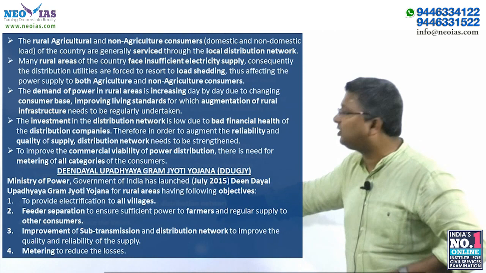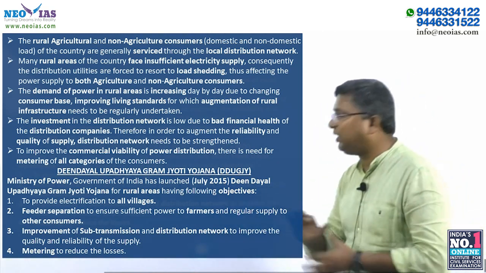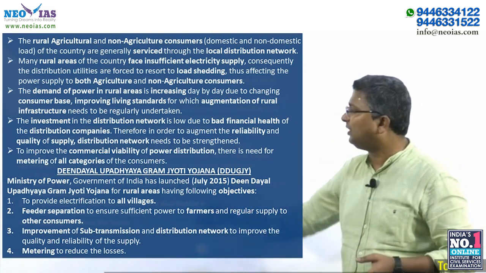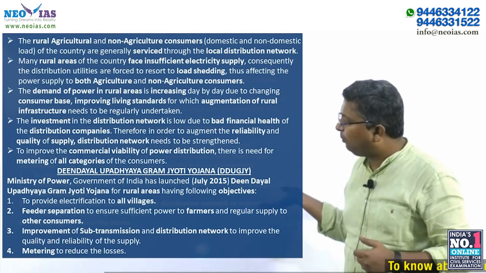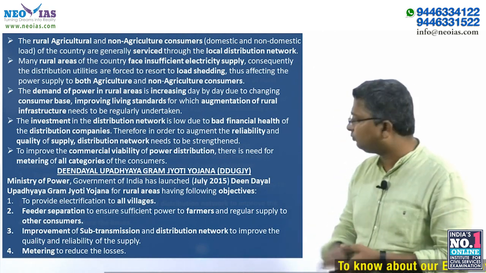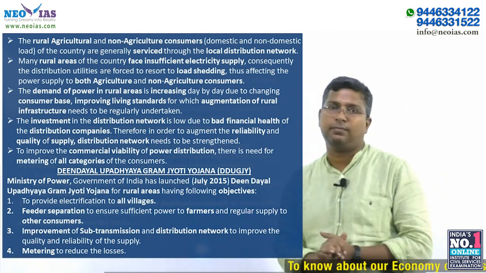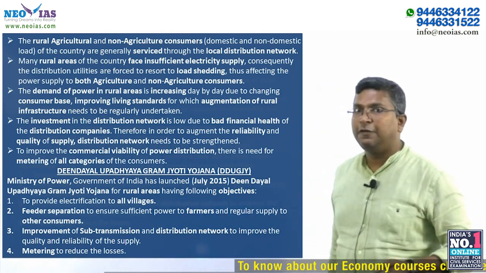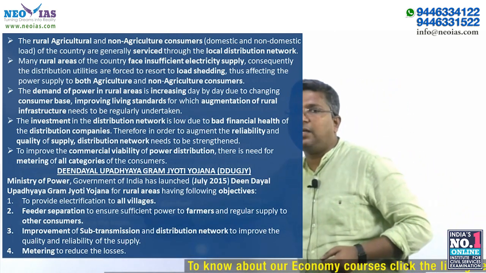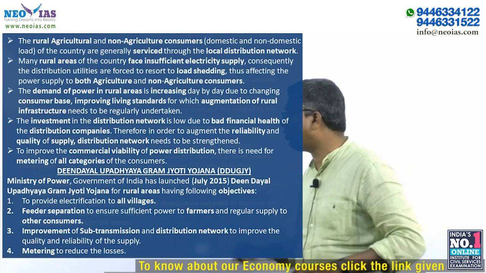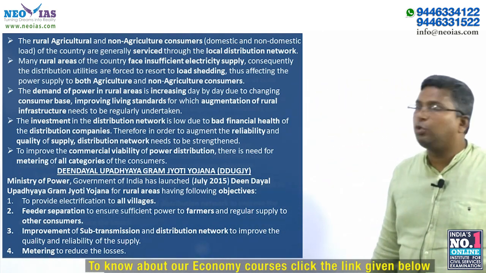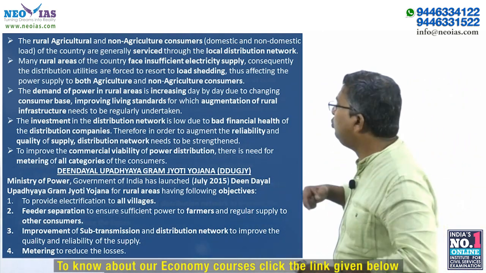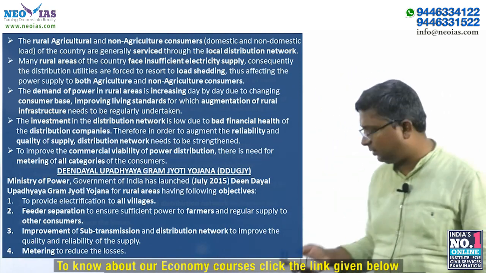I will tell you this is sufficient for you to answer this question or a Saubhagya question, because I feel that if a Saubhagya question is being asked, they will put the features of this scheme. Okay, all villages, feeder separation, improvement in the sub-transmission and distribution network. Fourth is metering to reduce the losses. Metering means to meter all the categories of the consumers.